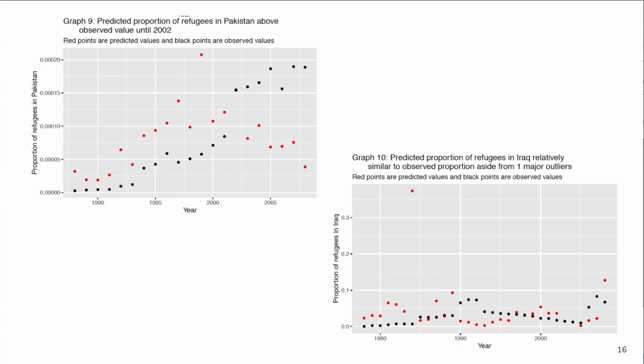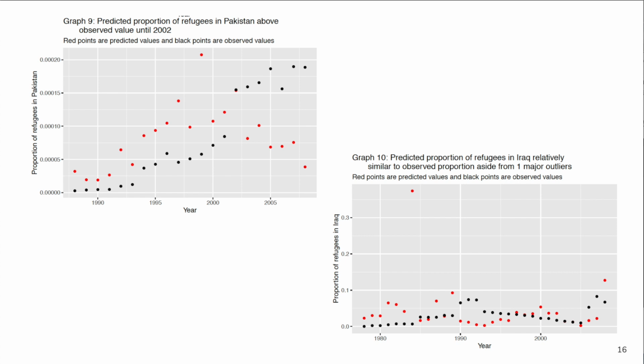Graphs 9 and 10 also demonstrate the varying levels of success our linear model has with predicting refugee proportions for Middle Eastern countries. For example, as was the case with Iran, Iraq's linear model predictions were relatively accurate aside from one outlier. However, as seen with Pakistan, the linear model did not accurately reflect the true proportions of refugees in Pakistan, overestimating the proportion before 2000 and severely underestimating the proportion of refugees after this year.